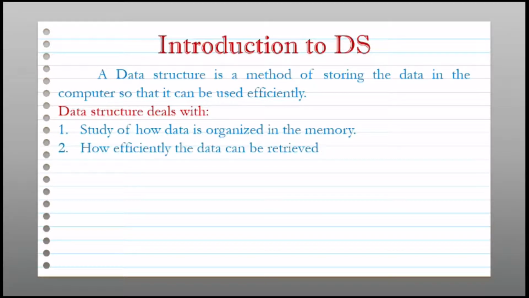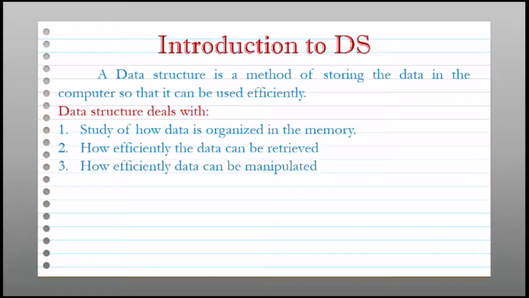The next point, that is how efficiently the data can be retrieved. The data structure also deals with how we can efficiently retrieve the data. That means how we can access the data from the system more efficiently.